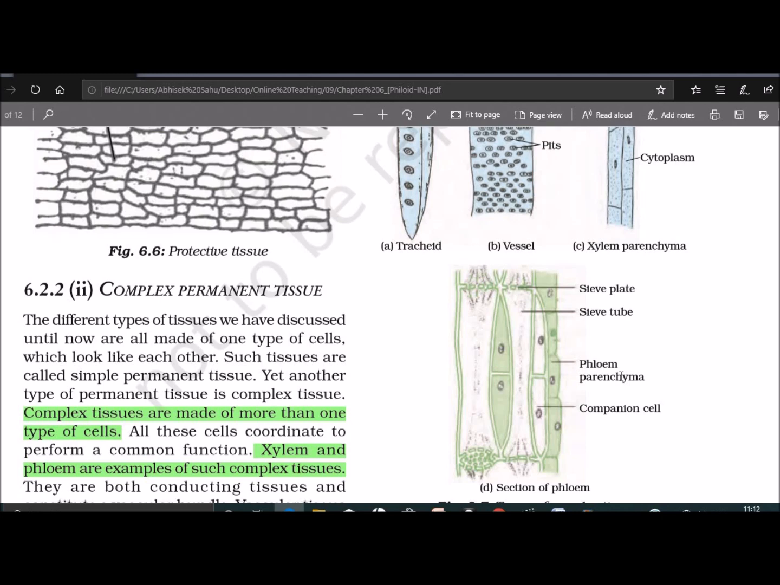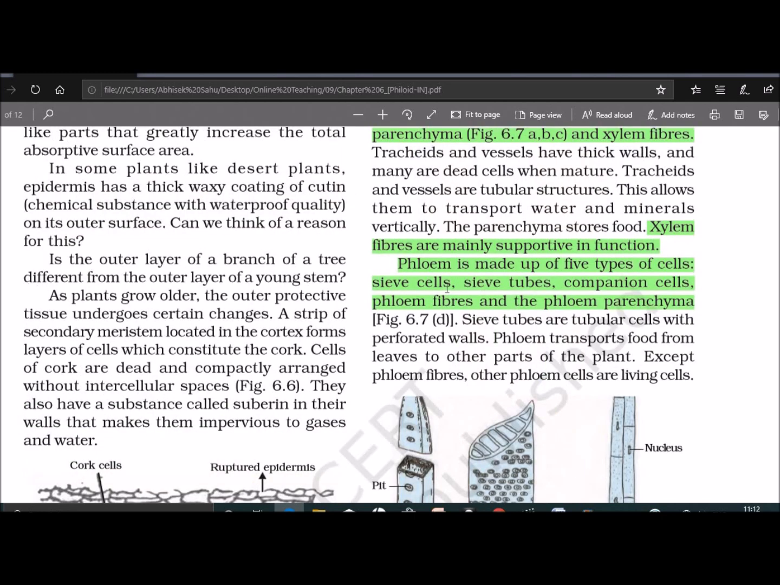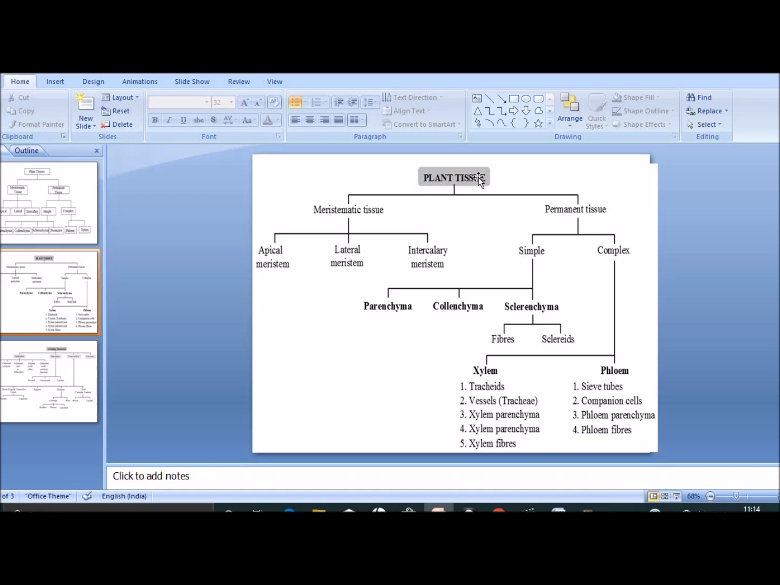Third is phloem parenchyma. It is a thin-walled parenchyma cell and helps in the storage of food. The fourth one is phloem fiber. It is a thick-walled sclerenchyma cell and helps in mechanical support. So here we have completed the portion up to the plant tissue. Now let's quickly revise the topic.